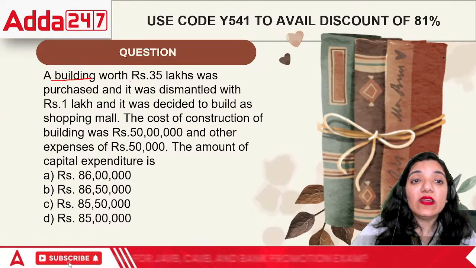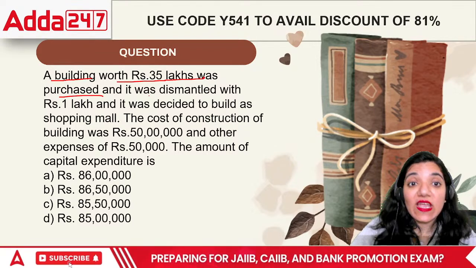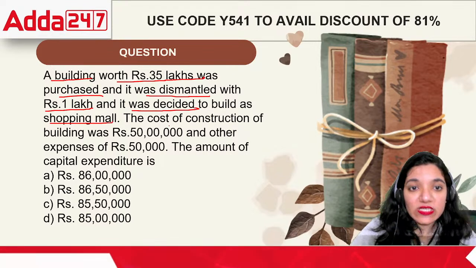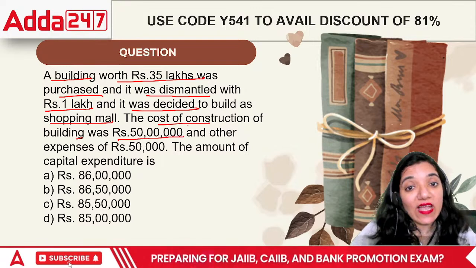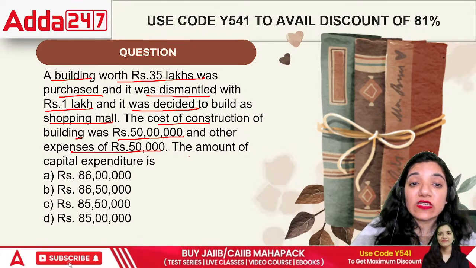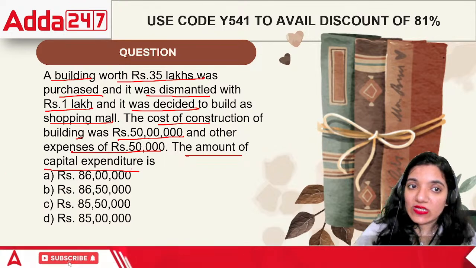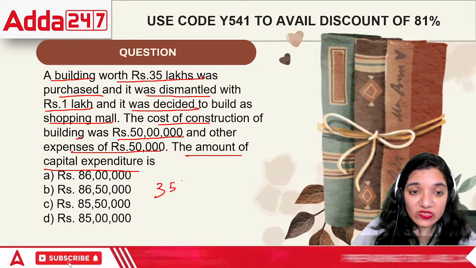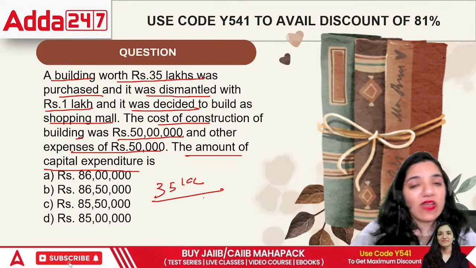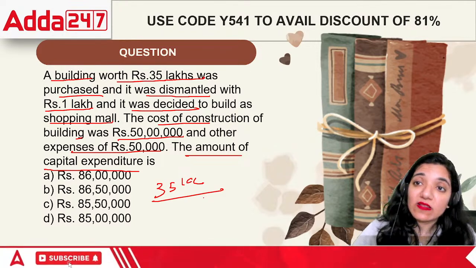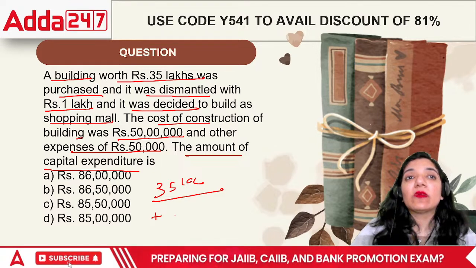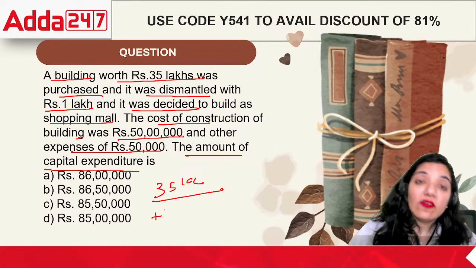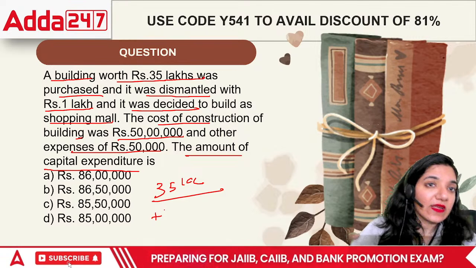Next question. A building worth rupees 35 lakhs was purchased and dismantled with 1 lakh, and it was decided to build a shopping mall on it. The cost of construction of the building was 50 lakhs and expenses were 50,000. What is the amount of capital expenditure? There was a particular building that we purchased for 35 lakhs. So technically the plot of land that we purchased is of 35 lakh. On that, if I want to make something out of it, I'll have to dismantle the earlier things. So I cleared the entire plot of land which earlier had a building on it. Without breaking down that building, I couldn't create the shopping mall.